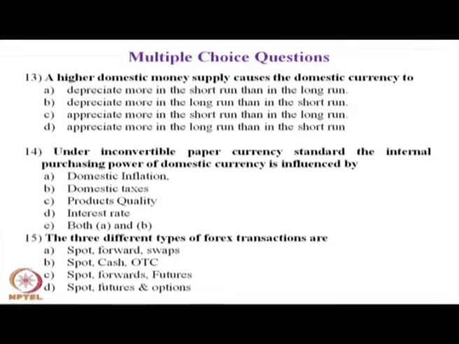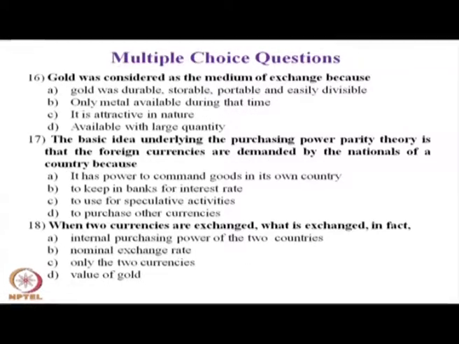Let us move to question number 16. The question number 16 for you is, gold was considered as the medium of exchange because, the choices for you are: A. Gold was durable, storable, portable and easily divisible.